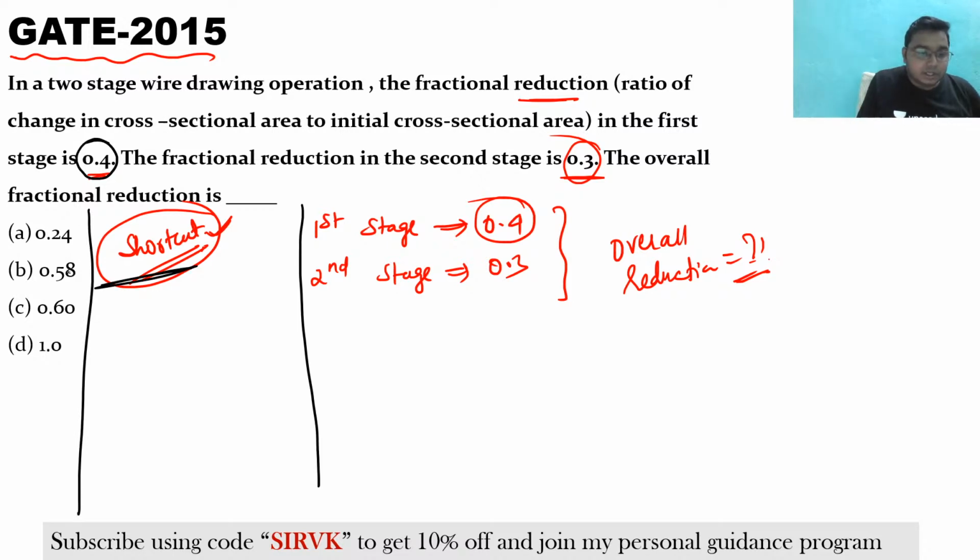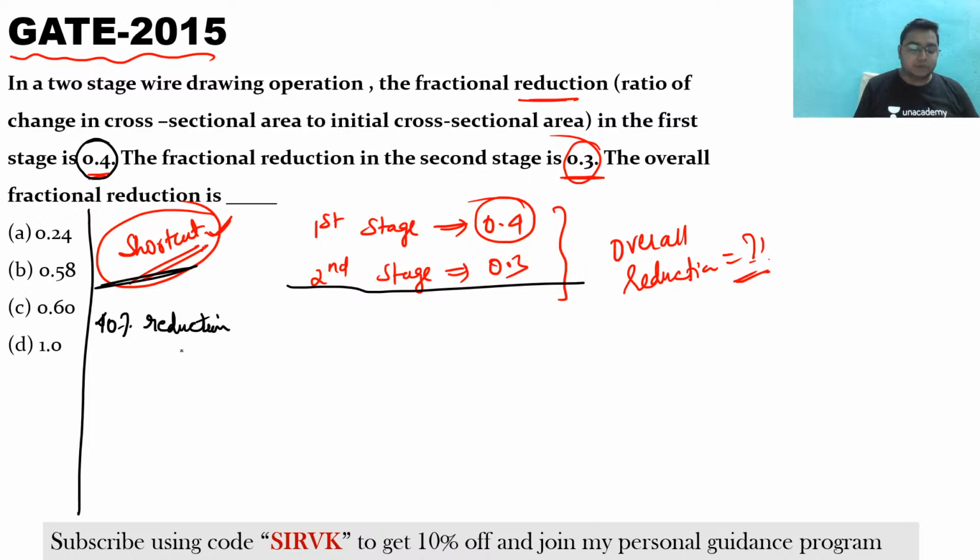See, if it says 40% reduction, assume there is one unit. If you reduce one unit by 40%, 1 into 0.4 would be 0.4.